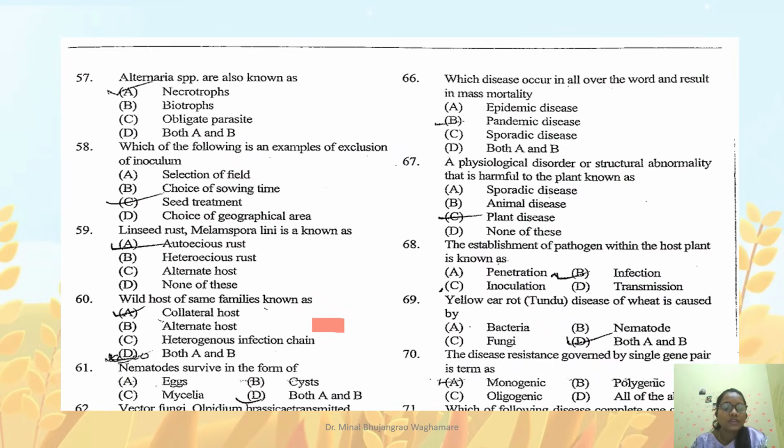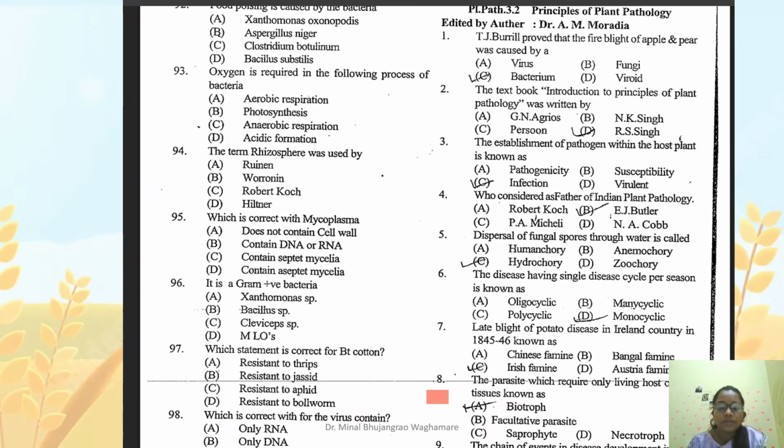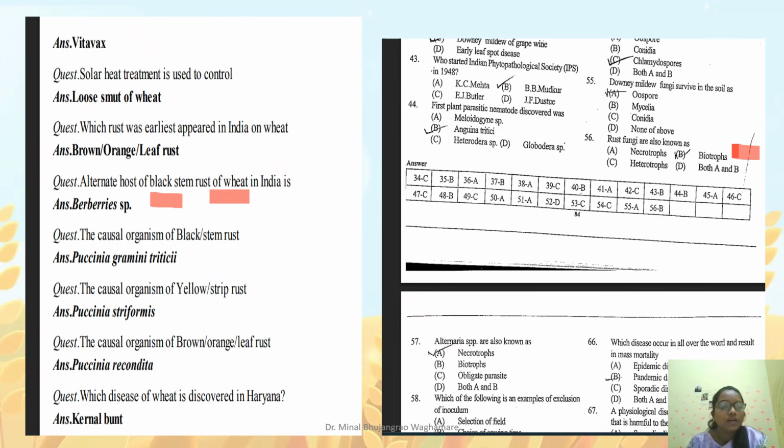A question has been asked: a wild host of the same family is known as what? The answer will be collateral host, because a wild host of a different family is the alternate host. Barberry is the alternate host, but the question has been asked about the same family. It means the answer is collateral host. In a previous question, a parasite which requires living host tissue for survival, the answer is biotroph, because an obligate parasite is also known as a biotroph.